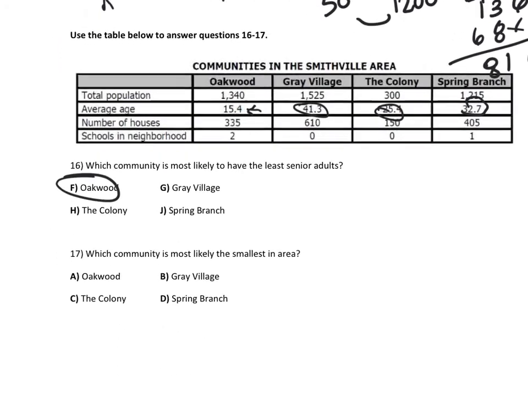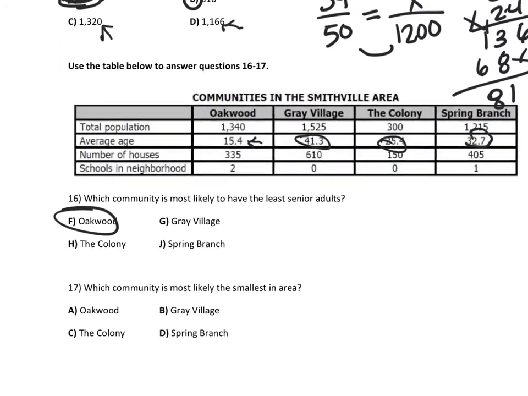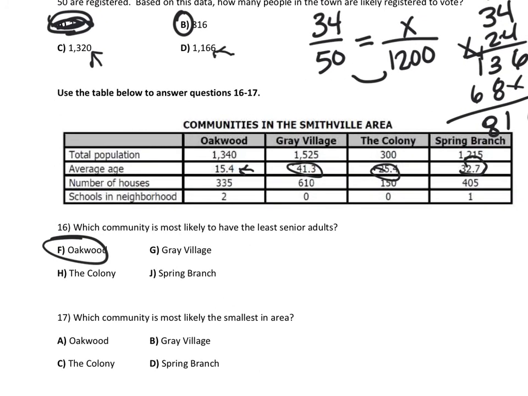Which community is most likely the smallest in area? Okay, so number of houses, schools, and neighborhood. So think about that. So if they have 0 schools in the neighborhood, that's probably going to be a small community, right? Number of houses compared to number of people. So like this one has total population of 300 and they have 150 houses. Okay, this total population has 1,525. But how are you going to tell? I would say the colony.